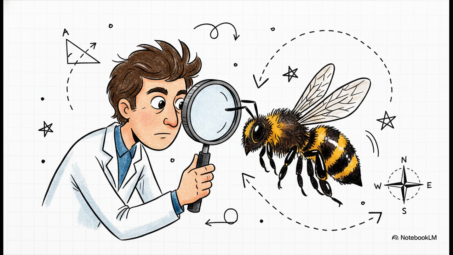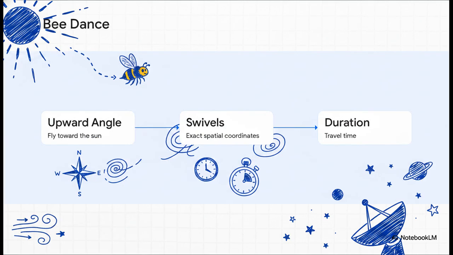But a scientist named Carl von Frisch wanted to understand how these seemingly simple creatures could actively communicate the complex spatial coordinates of food sources to their hive mates, even when that food was kilometers away and had zero recognizable scent. Well, von Frisch's experiments revealed something absolutely mind-blowing. The bee dance is actually a complex mathematical equation synthesizing astronomy and time.